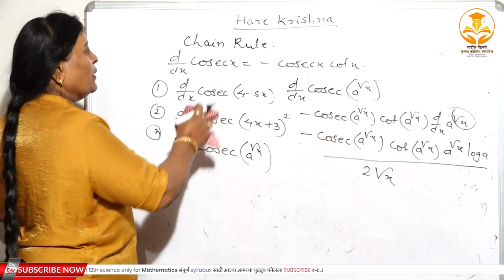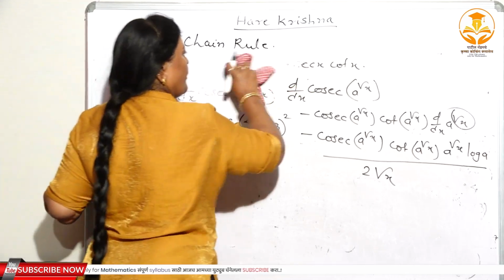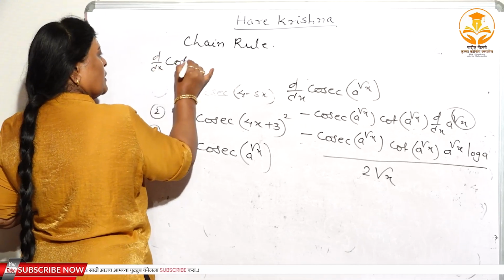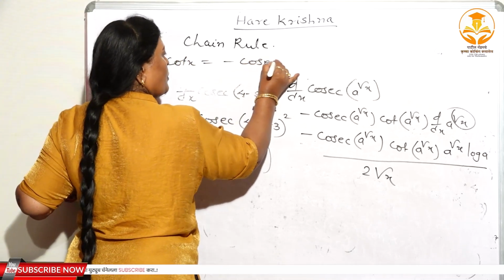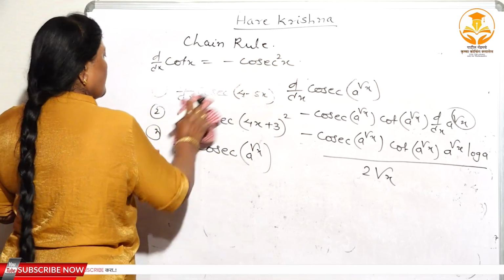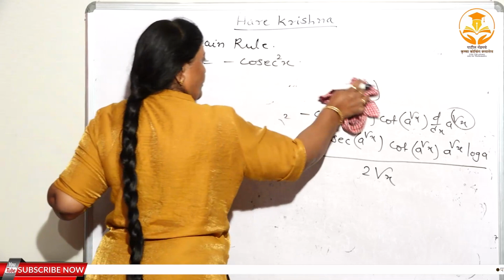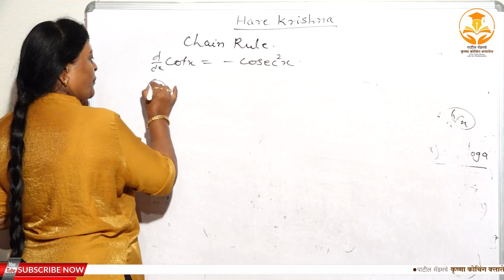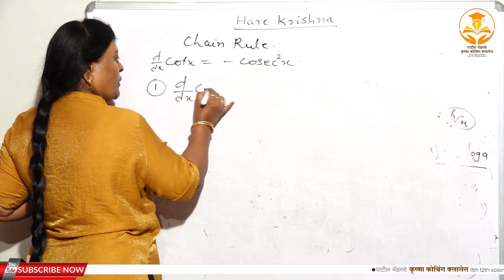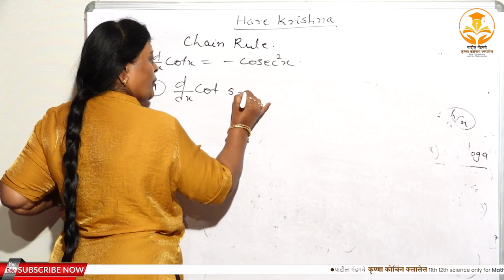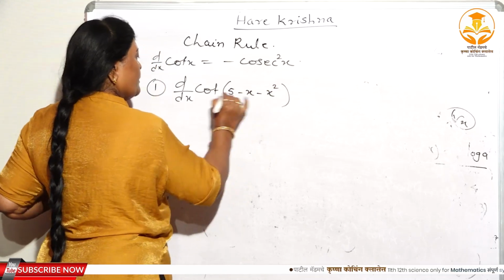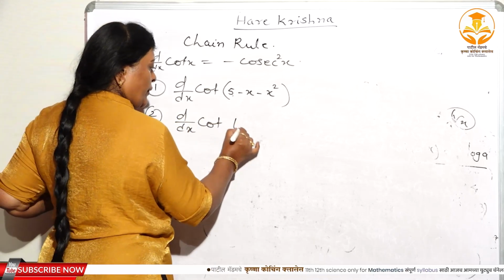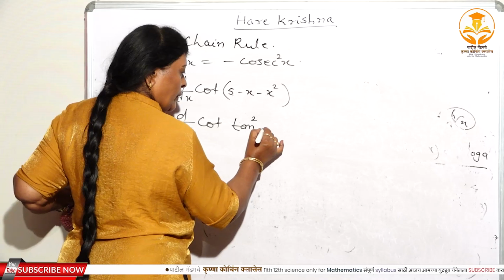And the last, I will take the cot functions here. What is the derivative of cot x? The derivative of cot x is minus cosec square x. Minus cosec square x, isn't it? So see here. First one: d/dx of cot of 5 minus x square. Second one: d/dx of cot of tan square x cube.